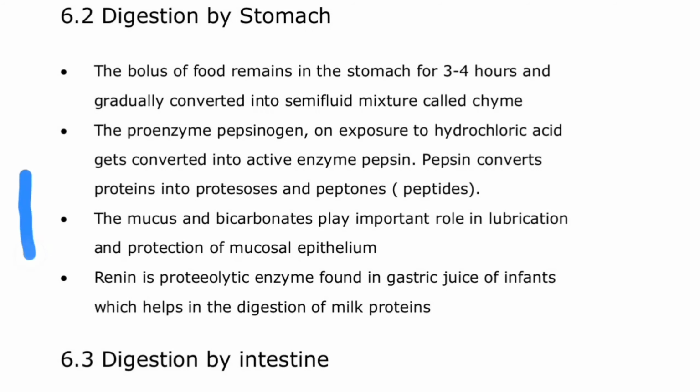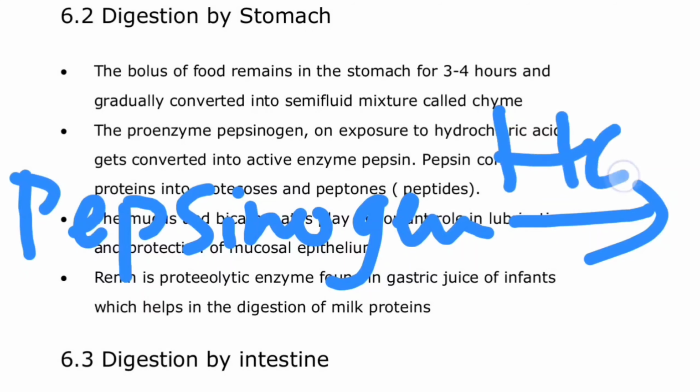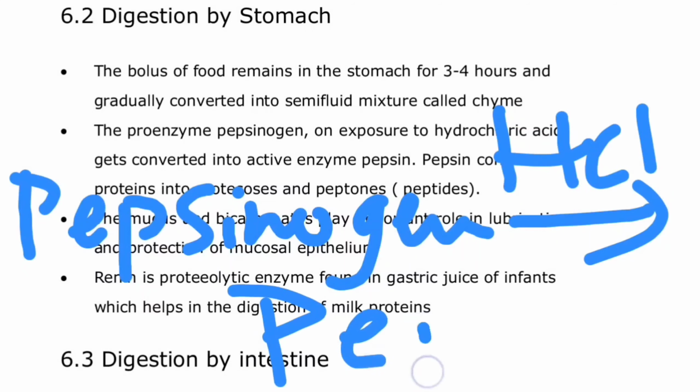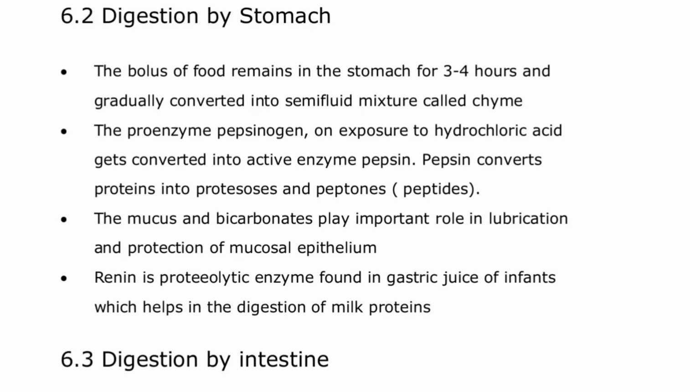I can write it down here: pepsinogen is getting converted into pepsin with the action of HCl. Now, the mucus and the bicarbonate.